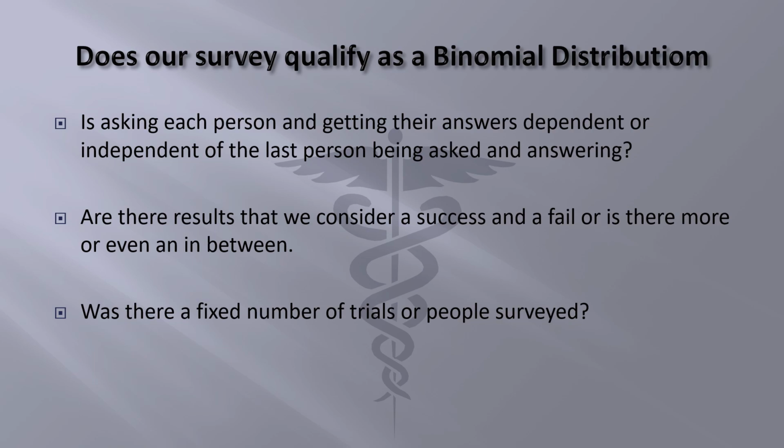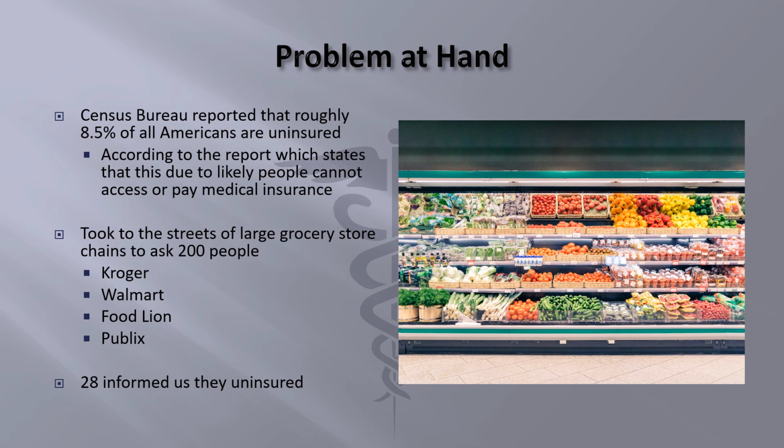Let's learn a bit more about the problem at hand. According to the Census Bureau's stats, they were able to report their findings that 8.5% of all Americans are uninsured. This is likely due to the inaccessibility that they have or that they cannot afford it. As I mentioned quite quickly before, in our own conducted survey, there were 200 people who were questioned on their insured status.